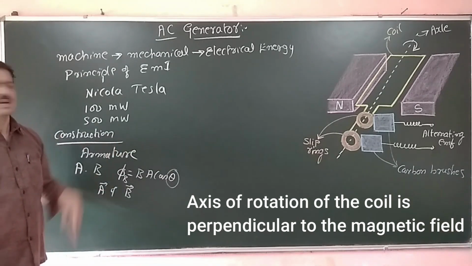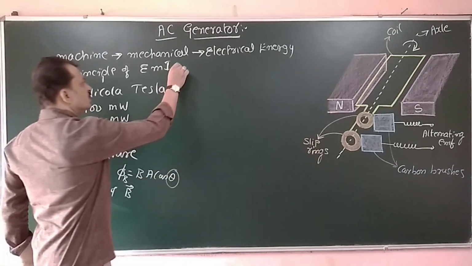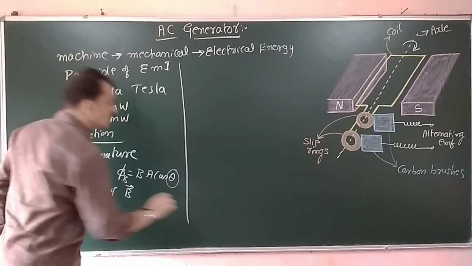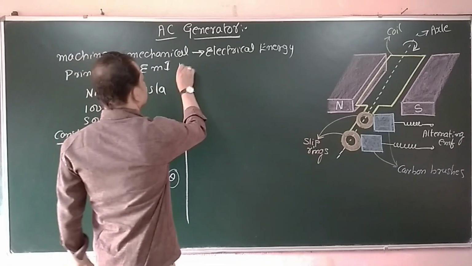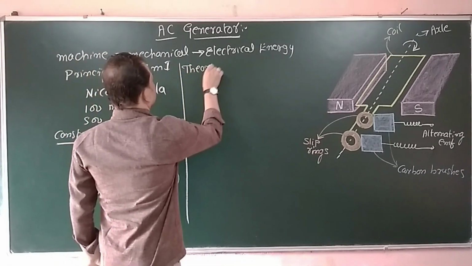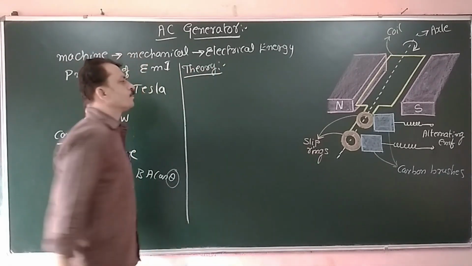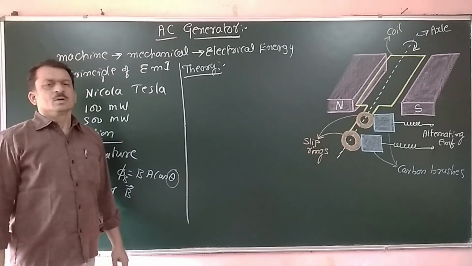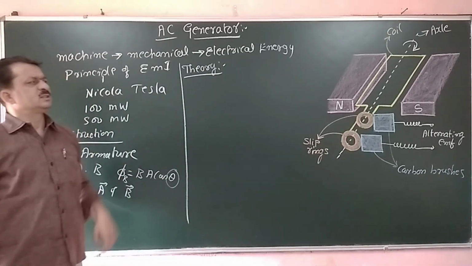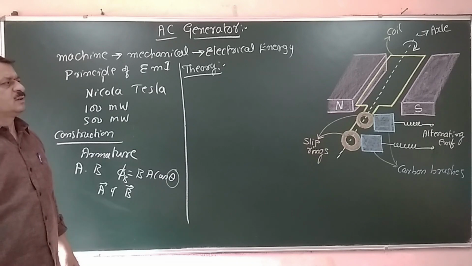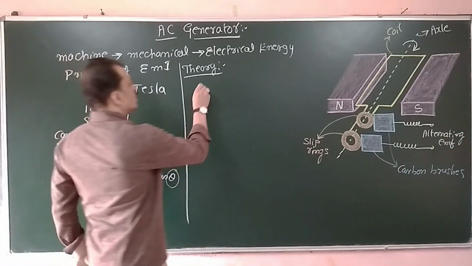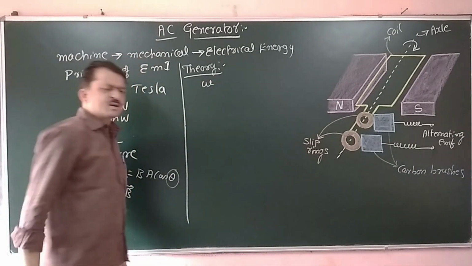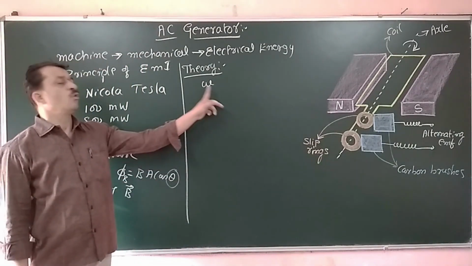That is the construction part. Next we move on to the theory of this AC generator. Let us assume that the coil is rotating with an angular velocity omega.